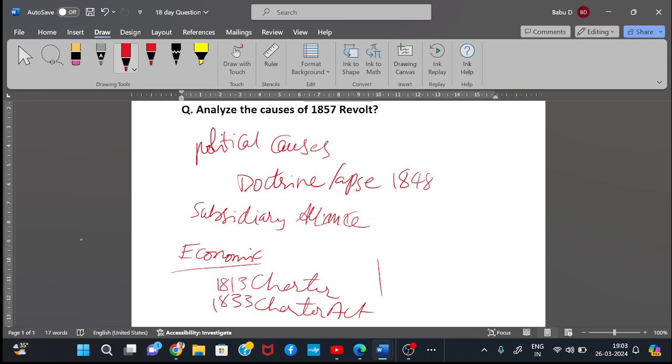For example, when Britishers captured Jhansi, capturing Jhansi means they are capturing the total army. British already have an army, so they disbanded the army of Jhansi. So these soldiers became unemployed. Every Indian king encouraged poets, dancers, etc. So poets, dancers, painters, musicians all lost their jobs. So unemployment increased. Agriculture became a burden. So these are other reasons for the revolt.